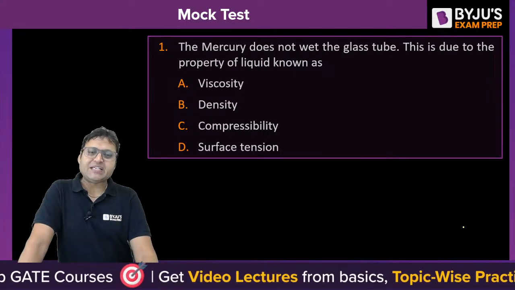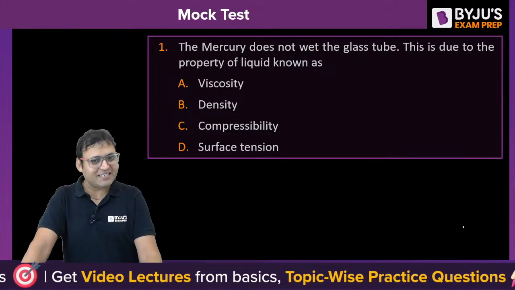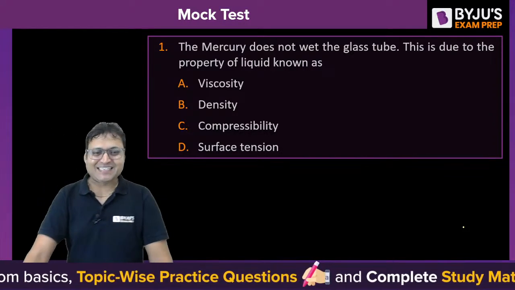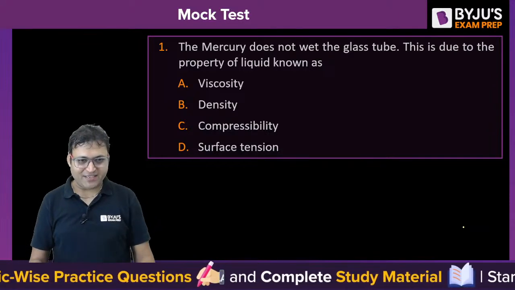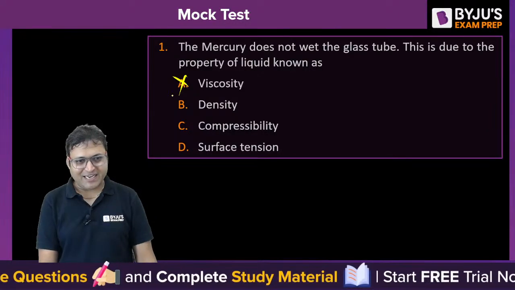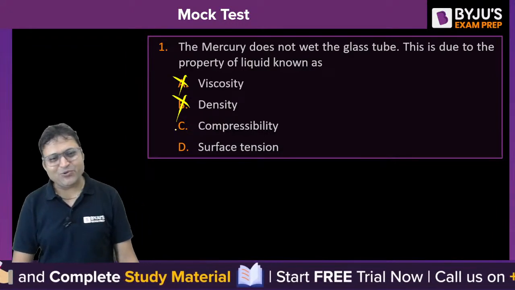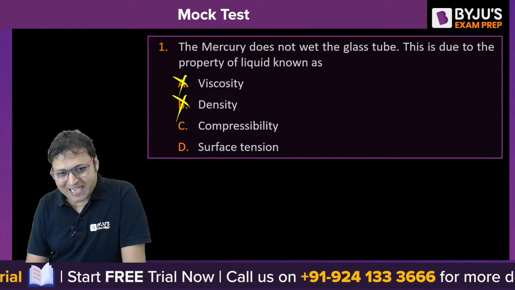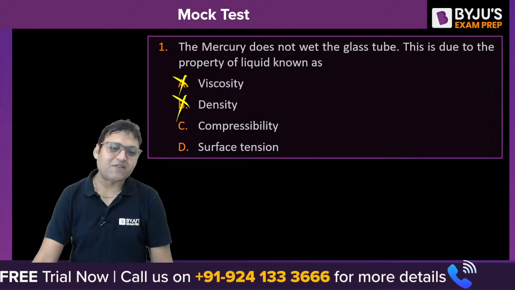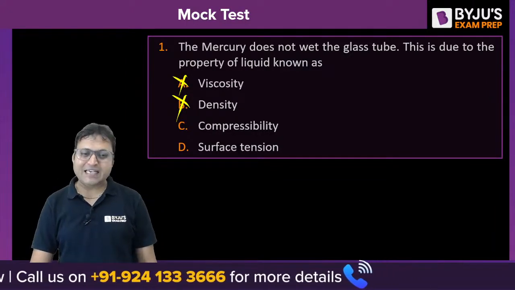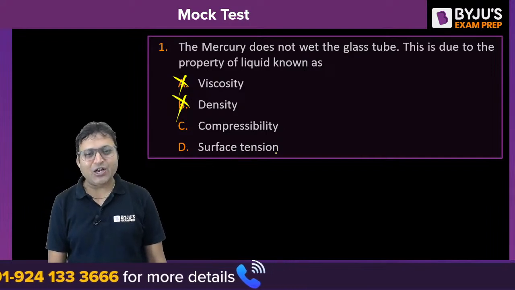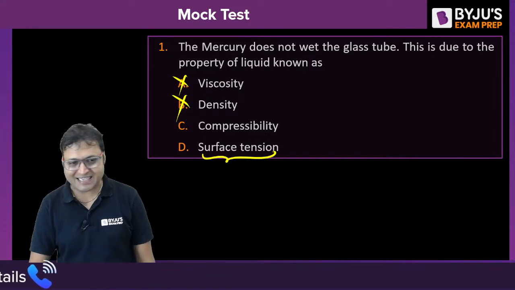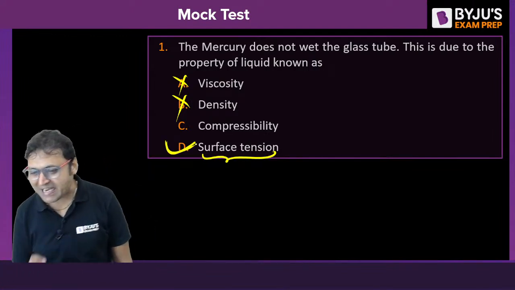The mercury does not wet the glass tube. That is the fact, and this is due to the property of the liquid which is known as, it is not because of viscosity, it is not because of density. Whether it will be due to compressibility or surface tension. Compressibility, the rise or fall, is also due to surface tension, and wetting and non-wetting is also due to surface tension. It is due to relative magnitude of cohesion and adhesion. So the more appropriate answer will be,